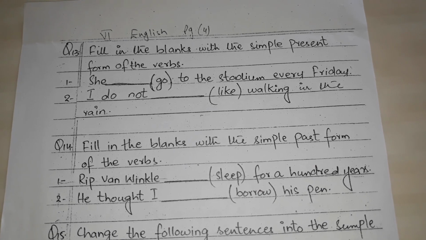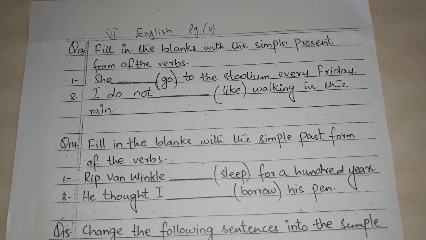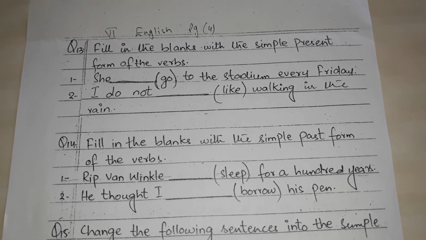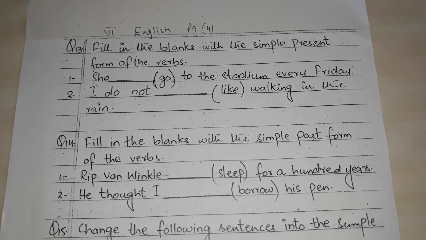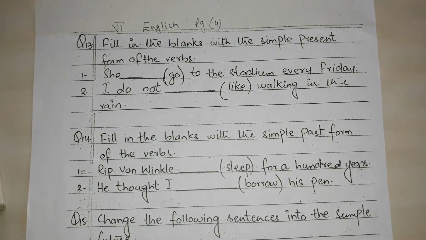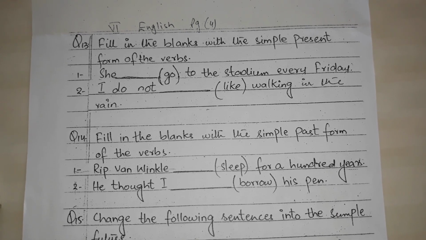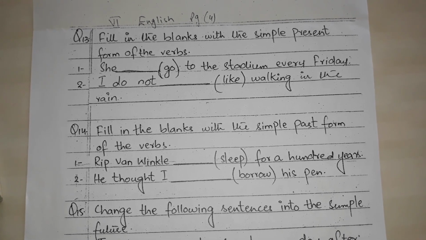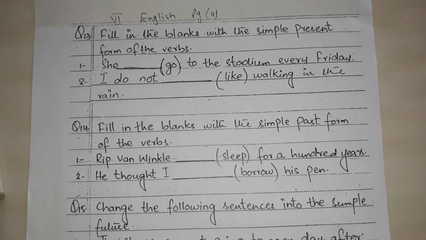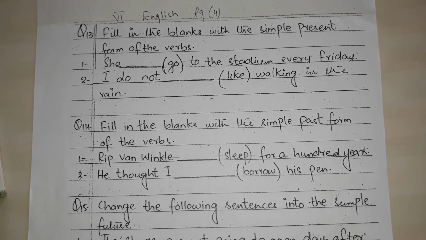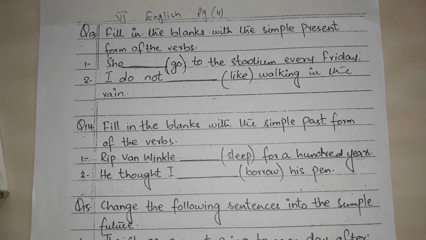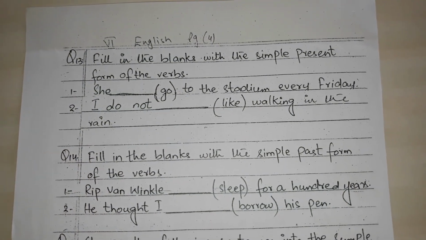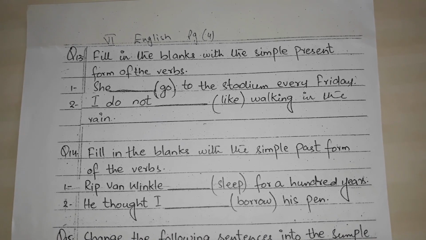Students, question number 13 and 14 are taken from chapter 21 and 22. And I have briefly explained these chapters in the revision video which was sent to you on Friday 23rd April. Question number 13 is: fill in the blanks with the simple present form of the verbs. Sentence number 1 is: she dash to the stadium every Friday. Given verb is go. Number 2, I do not dash walking in the rain. Given verb is like. Hence you have to write the correct present form of the given verbs in the blanks.